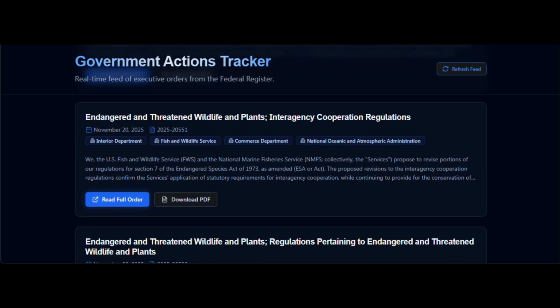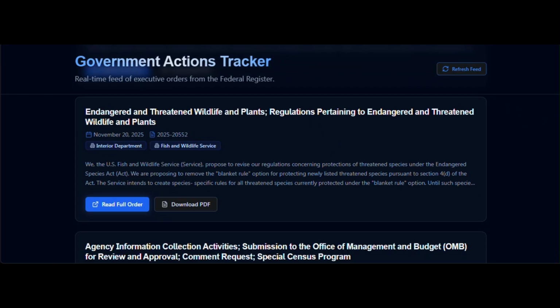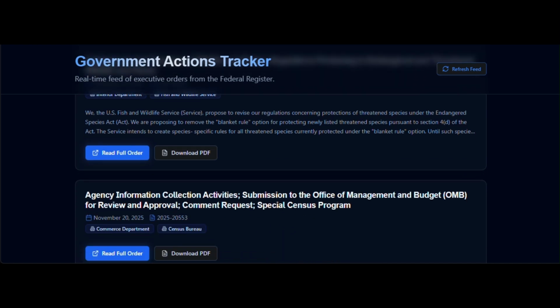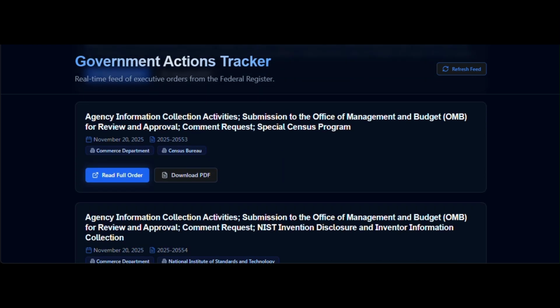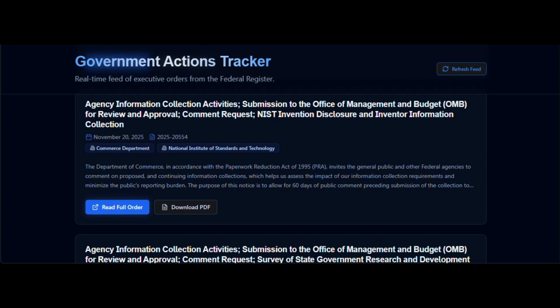This tracker addresses the critical gap in community awareness. Many policies affecting marginalized communities pass with little public notice. Umoja Pulse democratizes access to governmental information, enabling rapid community mobilization and advocacy.